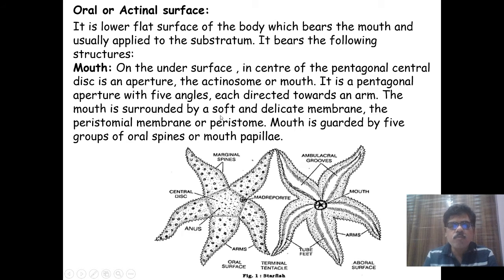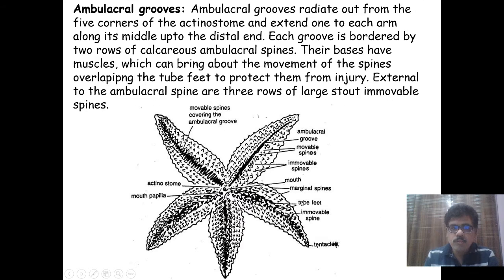The mouth is surrounded by a soft and delicate membrane, and that membrane is called the peristomial membrane, or the peristome. Means this is the mouth and it is surrounded by the membrane, called the peristomial membrane or peristome. And this mouth is guarded by 5 groups of oral spines, which we call mouth papillae. Means these mouth papillae guard the mouth.